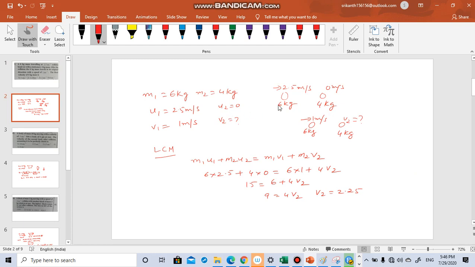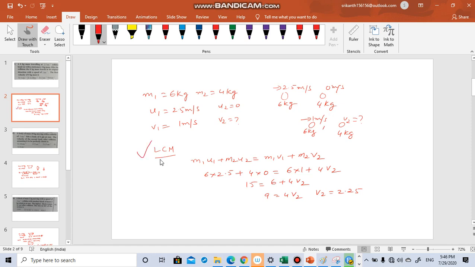So it is like this. There is a 6 kg mass and a 4 kg mass. The 6 kg mass is going with 2.5 meters per second. The 4 kg mass is at rest, 0 meters per second. So the collision happened. The final state is this: the 6 kg mass is going with 1 meter per second in the same direction. What is v2? This is an elastic collision.